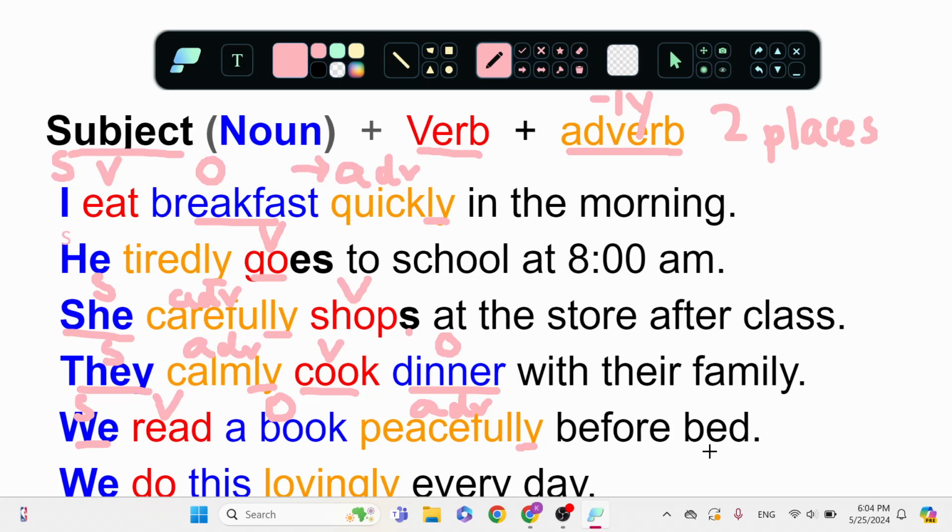Before bed. Here's the subject, we. Do, action, which is our verb. We do this. It's acting like an object. It's a thing. We do this lovingly. Lovingly, with love. That's my adverb. And then every day. Okay. So here again, the adverb, we noticed it can go in two places.